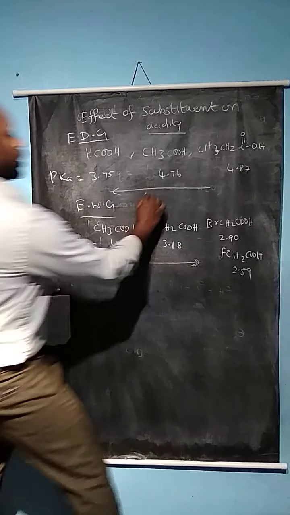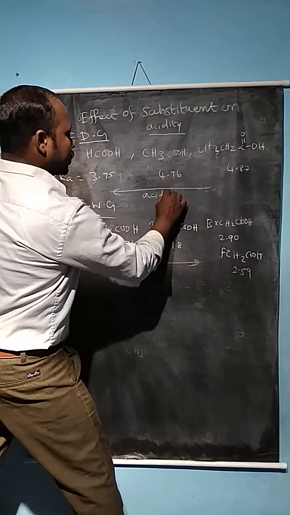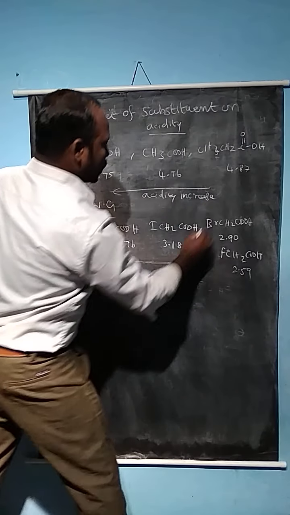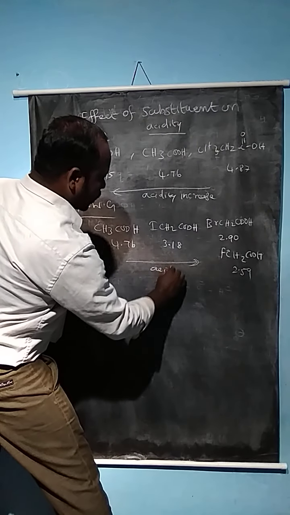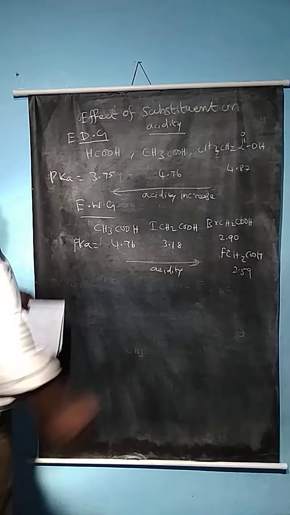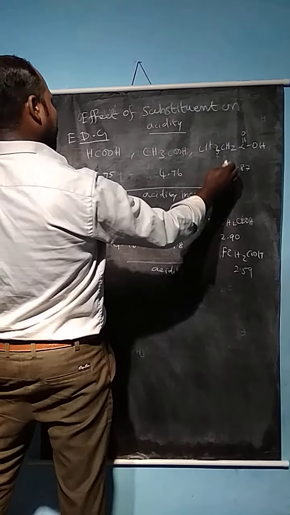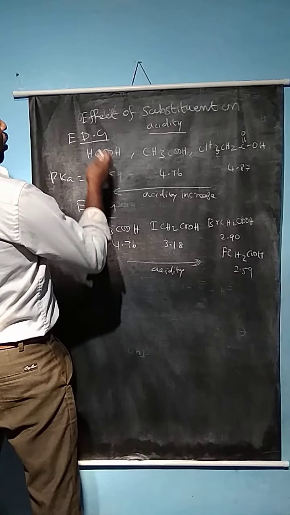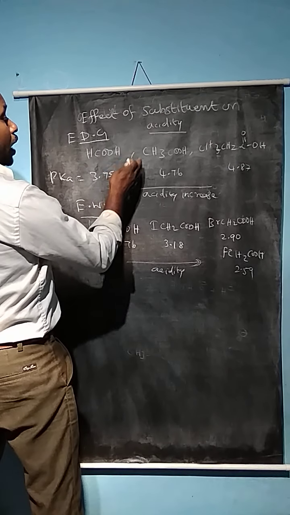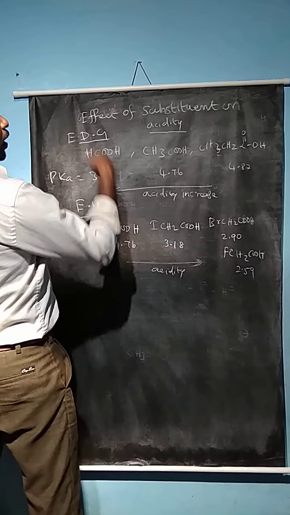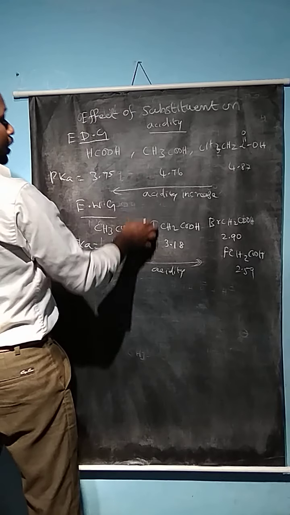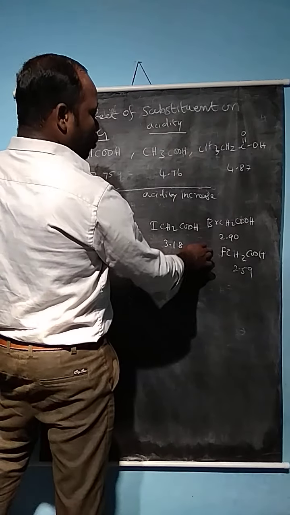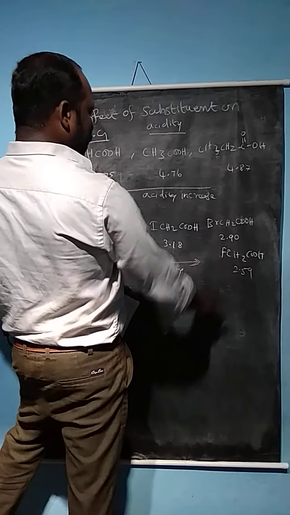With electron donating groups, the carboxylic acid should contain fewer methyl or electron donating groups, but with electron withdrawing groups, the withdrawing ability should be greater, so acidic character increases more.